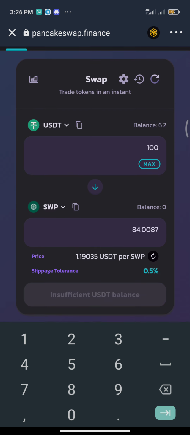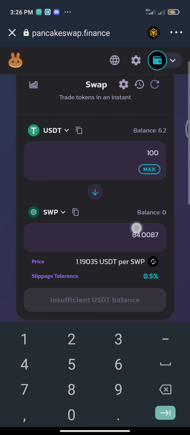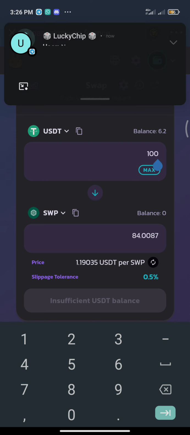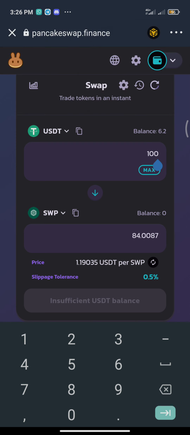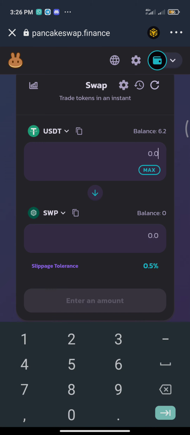This is the equivalent in SWP, and then once you have a sufficient balance, you just input it. For now, my balance here is 6, so I would just input 6.